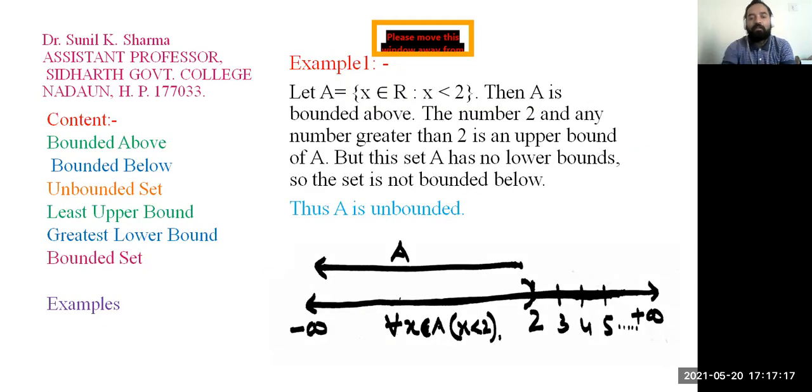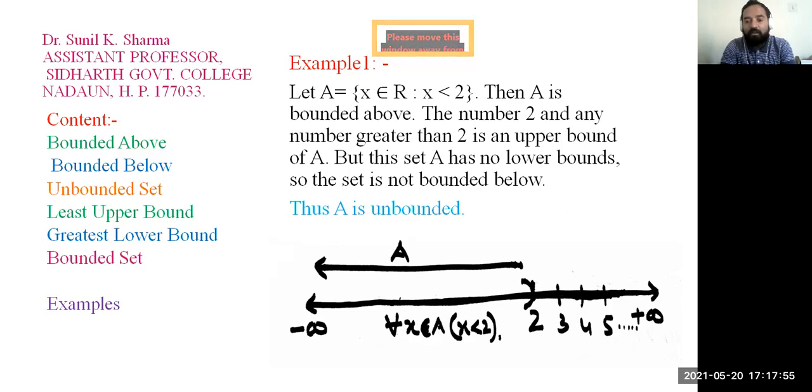So let us discuss this example. Let A be a subset of all elements x belonging to R, so that x is less than 2. Then A is bounded above by the number 2, and any number greater than 2 is an upper bound of A. But this set A has no lower bound, so the set is not bounded below. You can see in this picture the set A is shown from minus infinity to 2. 2 is an upper bound because for all x belongs to A, x is less than 2. 3 is also an upper bound, 4 is also an upper bound.